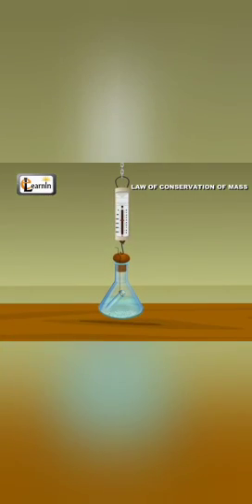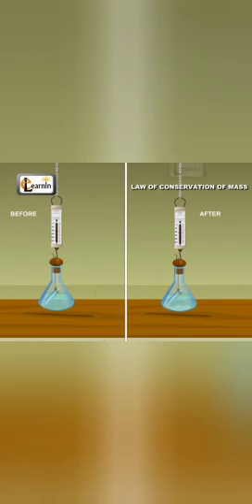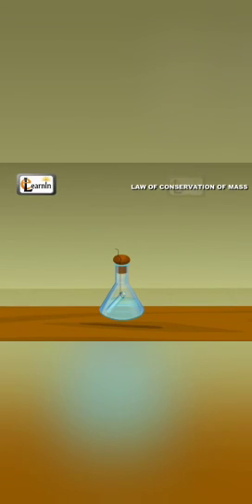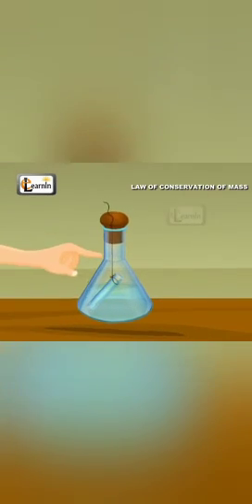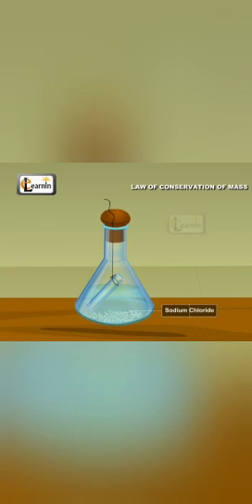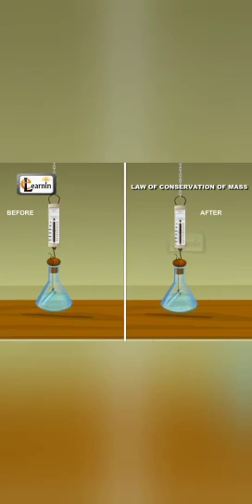Now weigh the complete apparatus all over again. There will be no change in the weight before and after the reaction. The same reaction is repeated using silver nitrate solution in a conical flask and sodium chloride in a test tube. Again, a white precipitate is formed after mixing these solutions. In this case, there is also no change in the weight before and after the reaction.